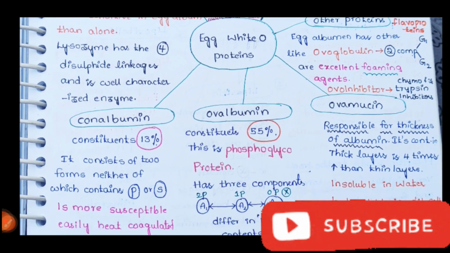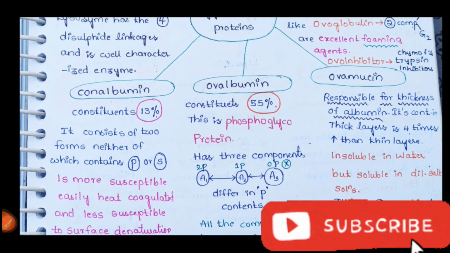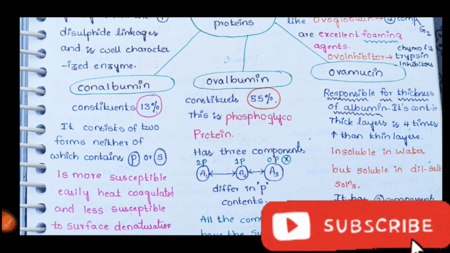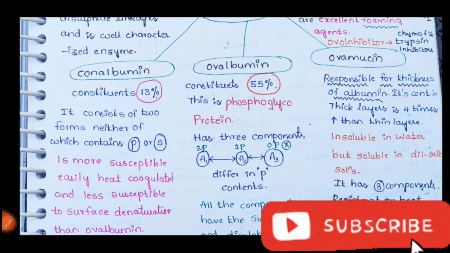Also conalbumin constitutes about 13% of egg white protein, and it has neither phosphorus nor sulfur, whereas ovalbumin has phosphorus in its component, and also carbohydrate and protein, and has 3 components that differ in their phosphorus content.